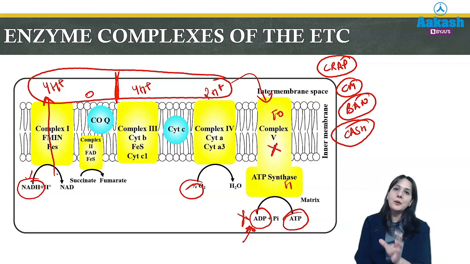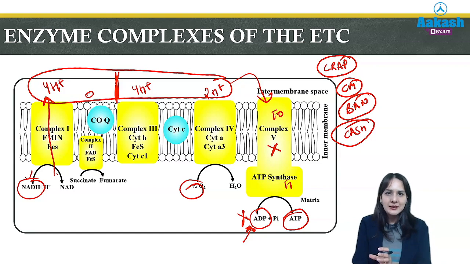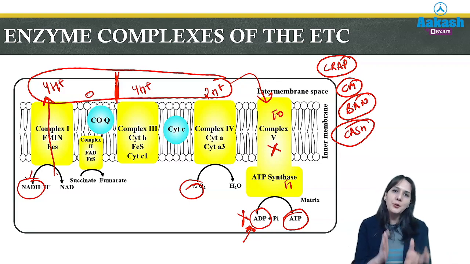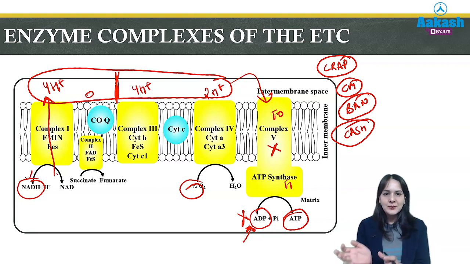Then you should know about uncouplers, mainly the natural uncouplers, that are thermogenin and thyroxine, which uncouple the electron transport from the ATP synthesis so that this energy is used up as heat for maintaining body temperature in hibernating animals and newborn babies. So these are the important points which you should know about the electron transport chain.